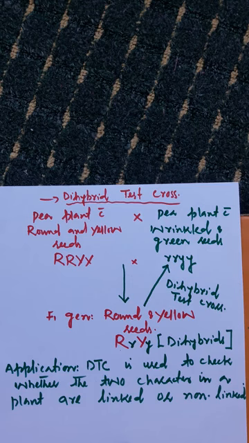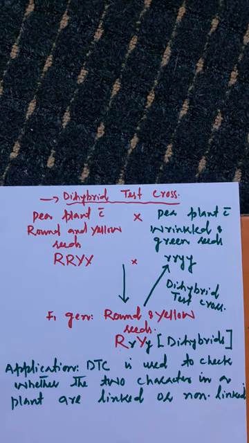In pea plant, Mendel studied 7 characters. Some of them are linked, some are non-linked. As I had told you when we discussed the dihybrid crosses, which characters are linked and which characters are non-linked. In pea plant, there are 7 pairs of chromosomes.